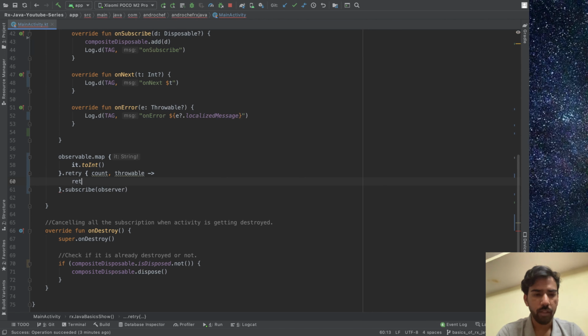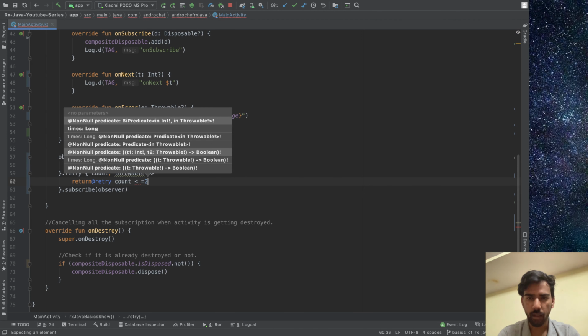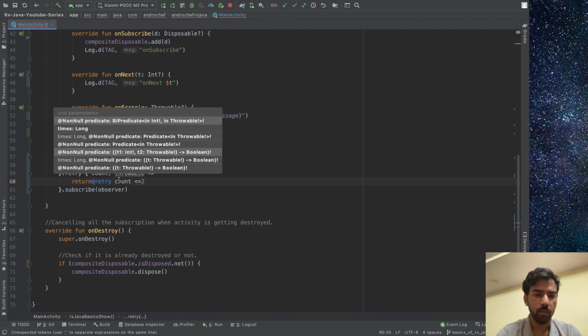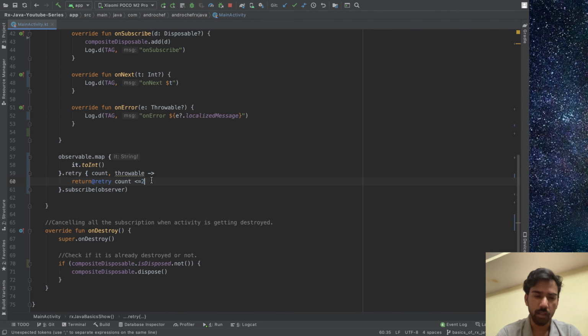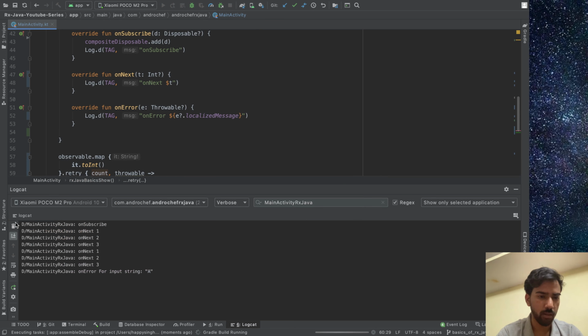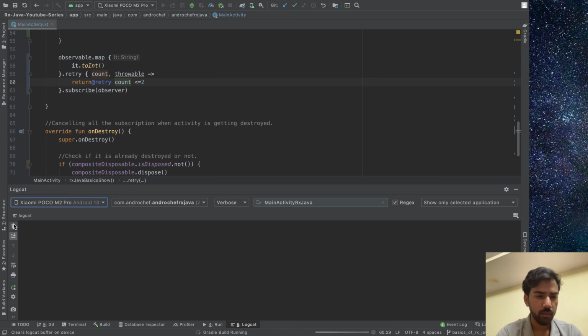So we need to return some value, whether you need to retry or not, depending upon the count and the exception. So let's say if the count is less than or equal to 2, then we need to retry. Otherwise, let's throw the error. Let's run this one, and remove all the logs.